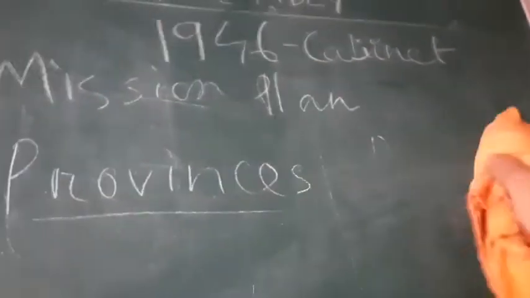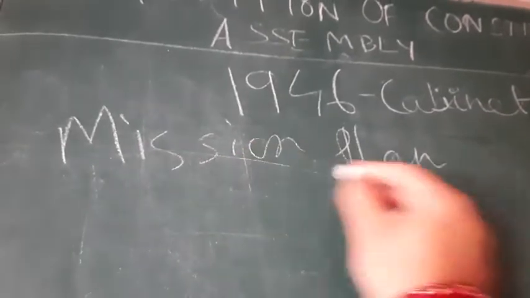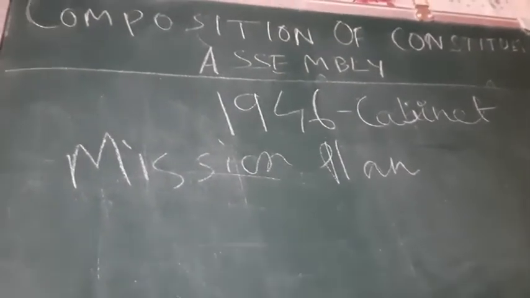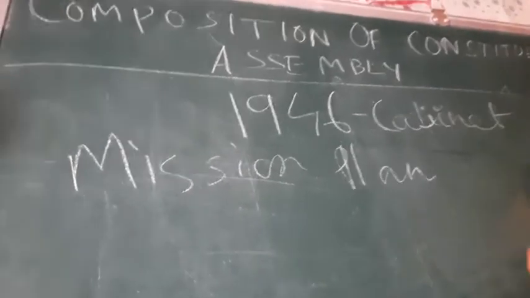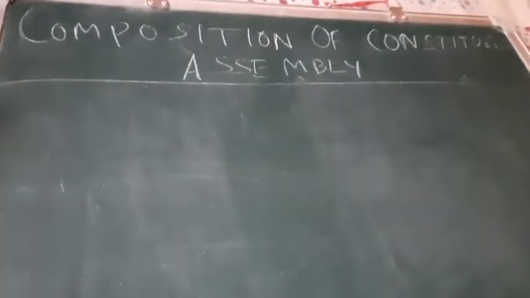Now come to our point, that is Constituent Assembly, which was formed under the Cabinet Mission Plan in the year 1946. It was not a directly elected body.